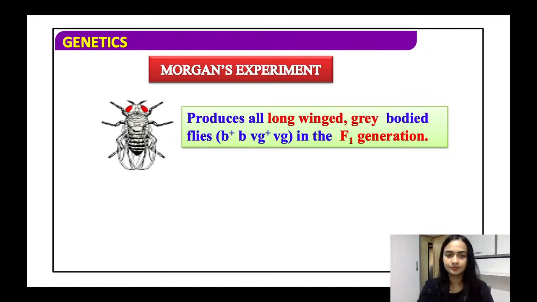All right. So what happens in Morgan's experiment is that it will produce all long winged gray bodied flies in the F1 generation.